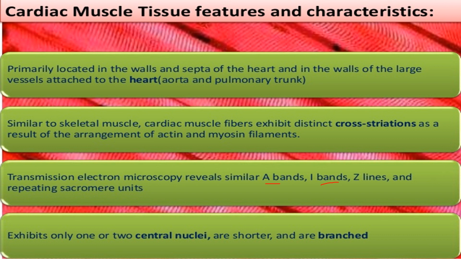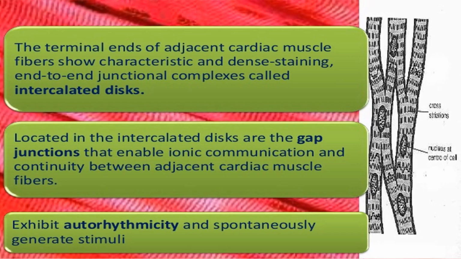They also usually have one nucleus, and at some places two nuclei. They are shorter and branched. Here the terminal ends are joined together at a junction called the intercalated disc, and they have gap junctions for sharing of information, and that exhibits autorhythmicity, that is, the autonomous function of the heart to undergo contraction and relaxation.